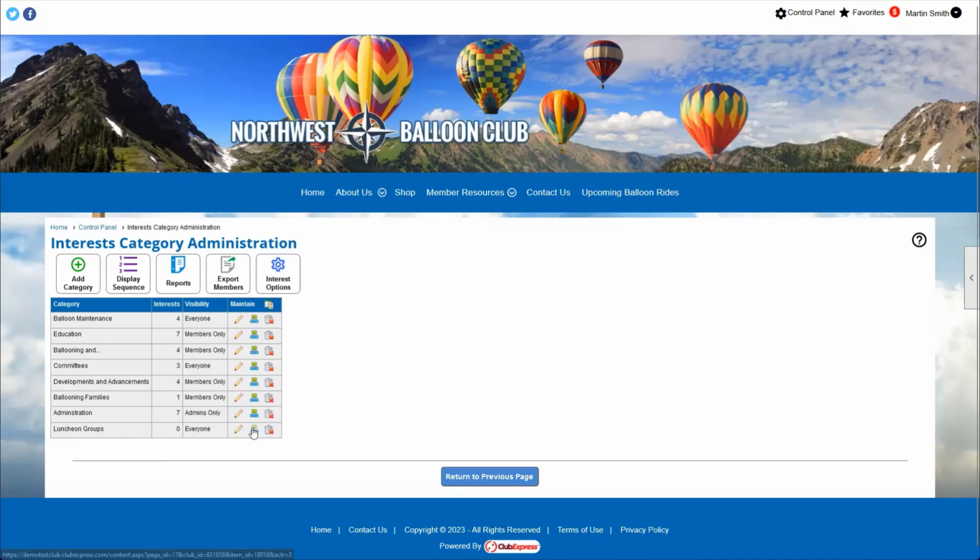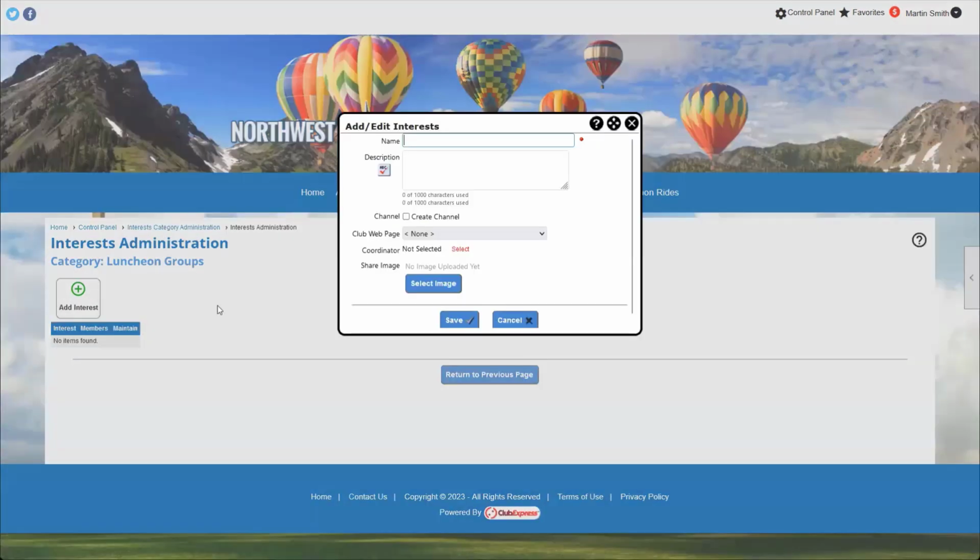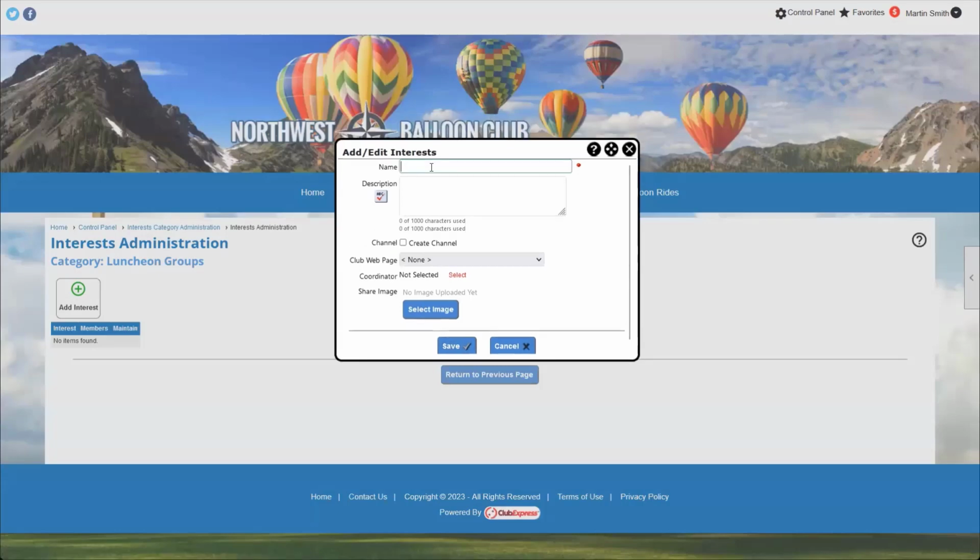But right now, let's go ahead and click on the middle icon here, the interest icon. So now I can go ahead and add my different luncheon groups. And this is just a simple page where we can go in and add different interests. It's very similar to the category creation, except now we can say Monday lunch. We can add a description, just like with the category, and that lets people know what type of group they're joining.